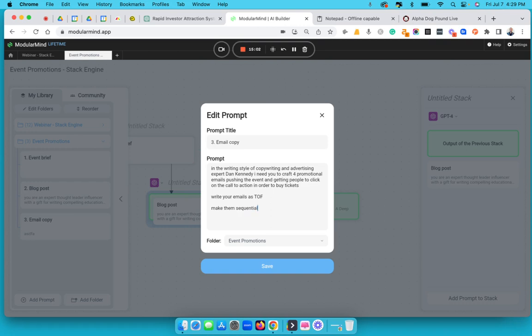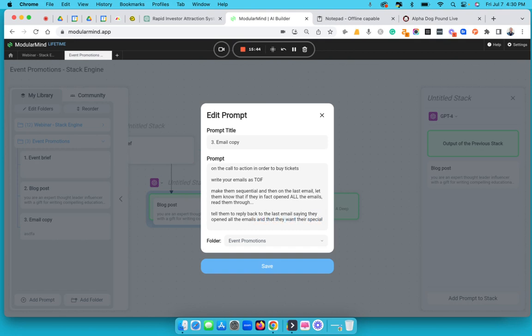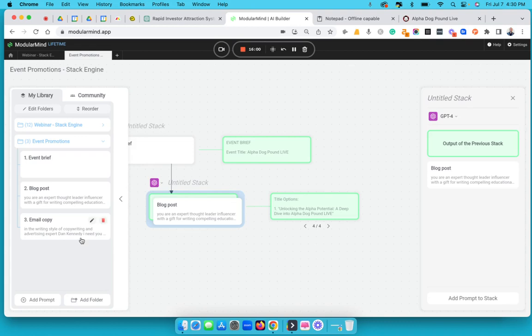Make them sequential, and then on the last email, let them know that if they in fact opened all the emails, read them through, tell them to reply back to the last email saying they opened all the emails and that they want their special bonus designated only for people who actually read through all the emails. Okay, I like that. Pretty straightforward. I'm going to drop this sucker here.